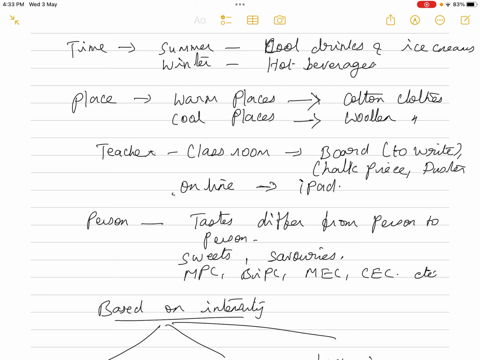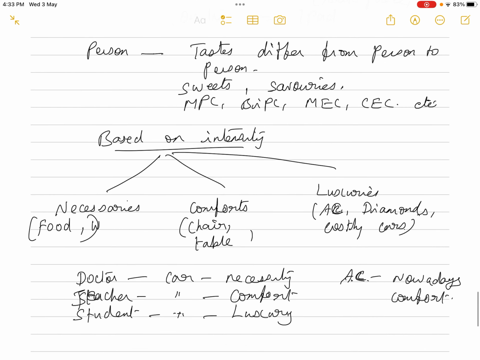So even for college students, some people prefer to take MPC, some students prefer BiPC, some prefer MEC, some prefer CEC, and so on. See, everybody is not taking MEC or CEC. There are students who are taking MPC and BiPC, isn't it? So the wants change from one person to another person. And these are all the characteristics of human wants. And based on their intensity, they can also be divided into three categories: necessaries, comforts, and luxuries.